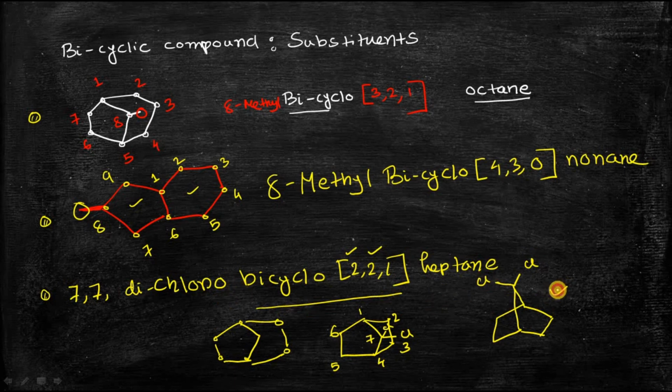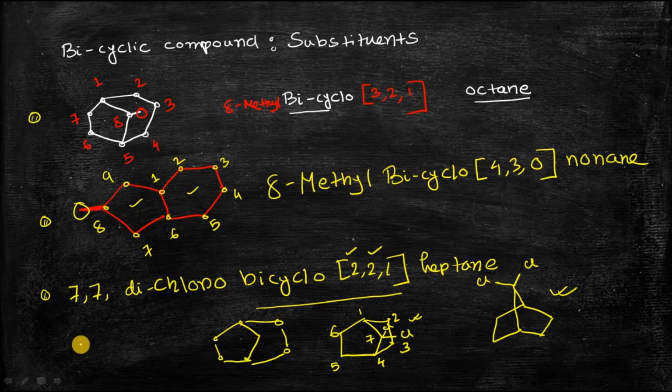This type of structure features the actual geometry of this type of bicyclic compound, because this compound cannot be planar, so it must be like this. So this type of structure is not the realistic structure, but for our own convenience we used to draw the structure like this, but the more realistic structure of these types of bicyclic compounds is like this.